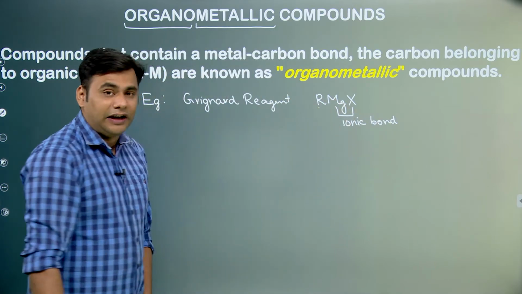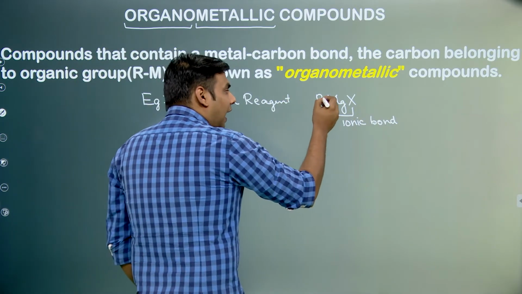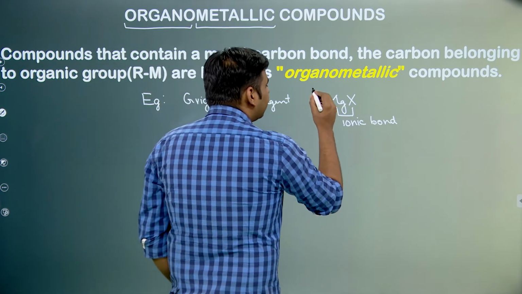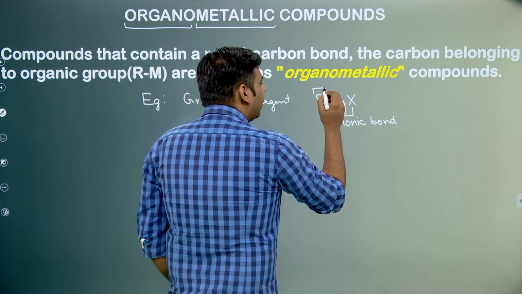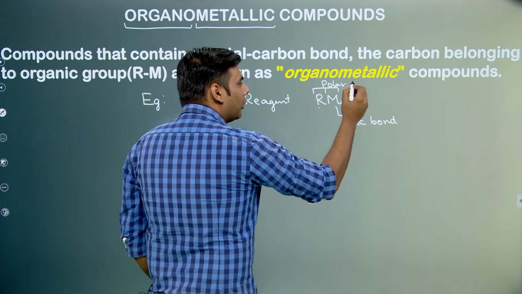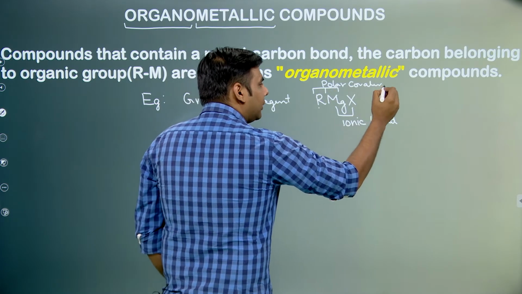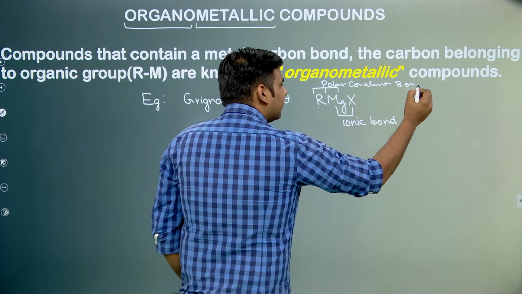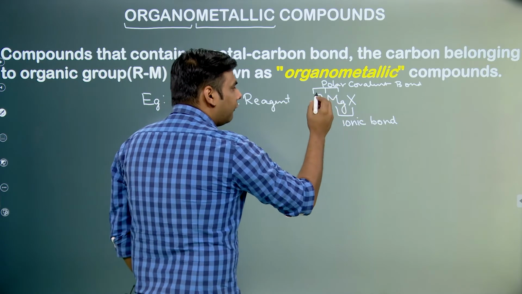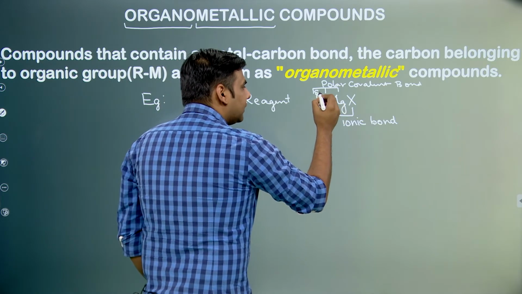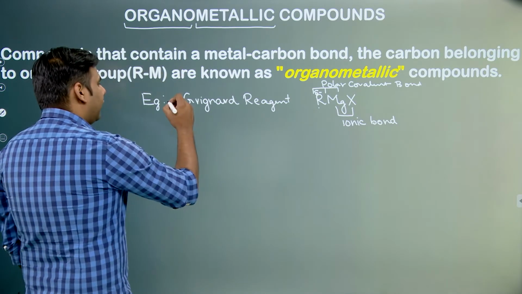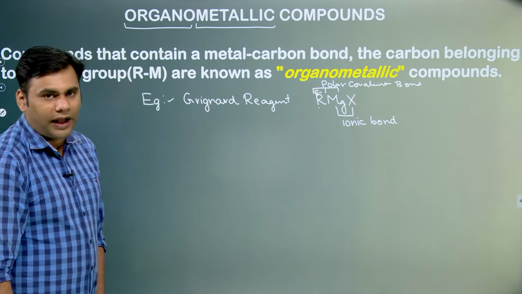Because magnesium is electropositive, it will have the share of electron from the carbon, so it would leave a negative charge on this carbon. So when we are talking about the R-Mg bond, this is basically a polar covalent bond. So the bond between the metal and the carbon here is a polar covalent bond. Due to the high electropositivity of magnesium, this alkyl group will have a negative charge on it. So this is a very common example of an organometallic compound.